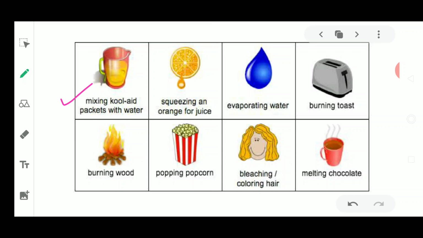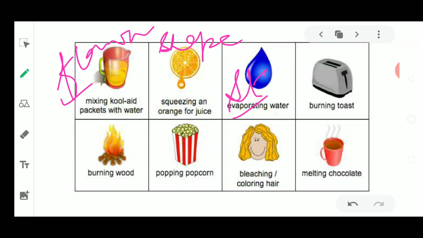So these are the types of changes where the shape is changing. Here the flavor is being changed, the quality has been changed. Evaporation of water, where the state is changing. Roasting or burning of bread: if you are making a toast and it burns, then it is also a kind of change.